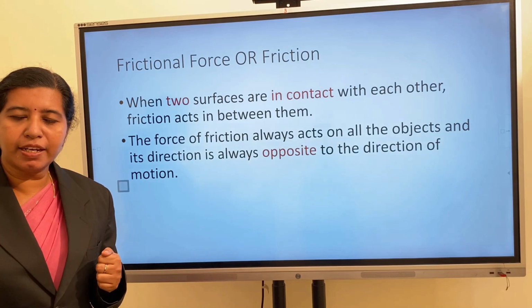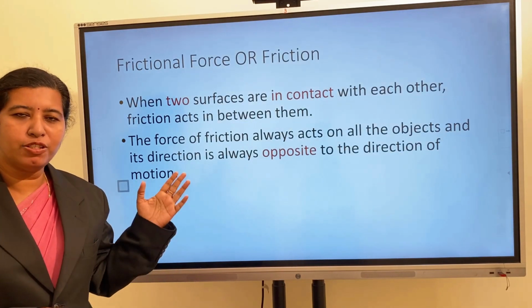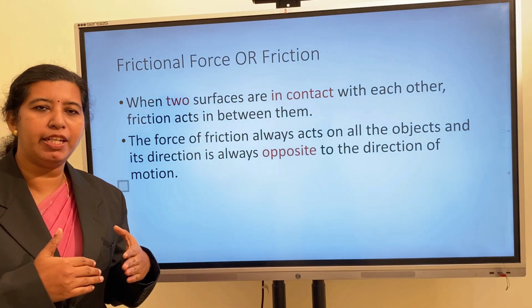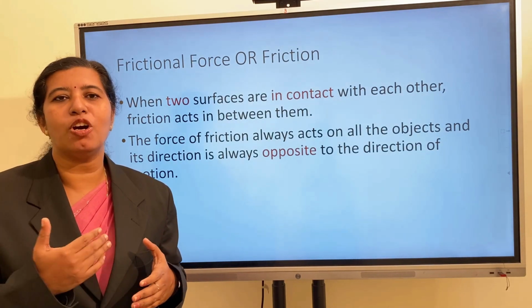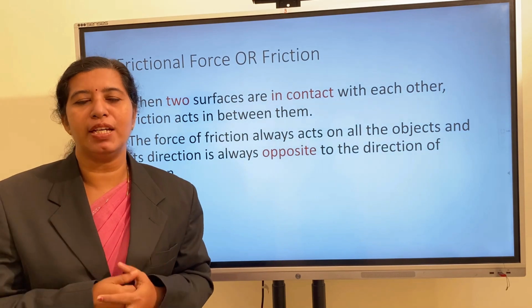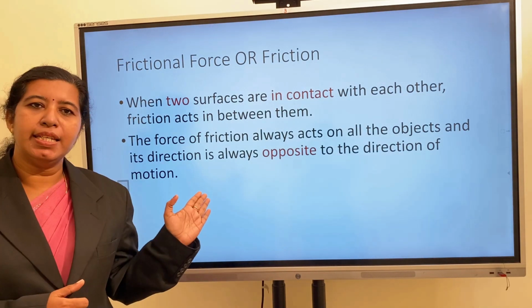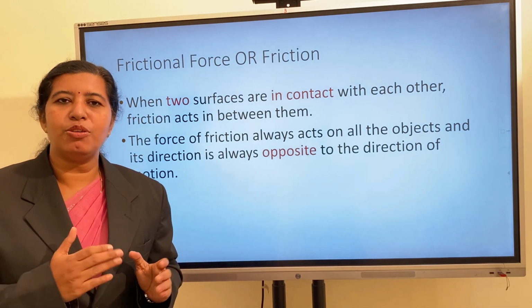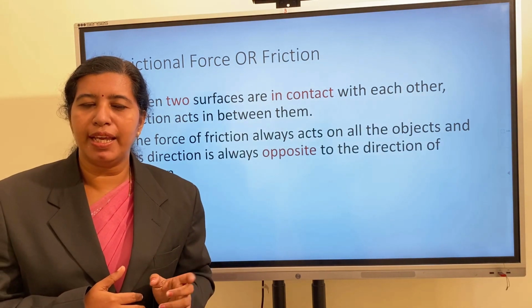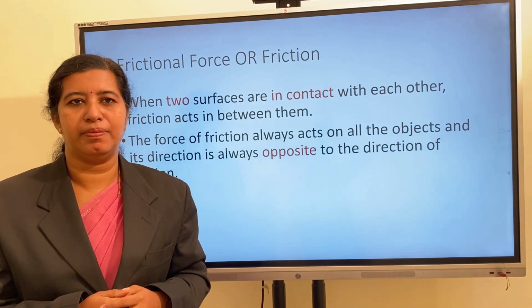When two surfaces are in contact with each other, the force of friction comes into play between the objects, and the direction of the frictional force is always opposite to the direction of the motion of the object. Since this arises due to the contact between the two surfaces, it is also called a contact force.